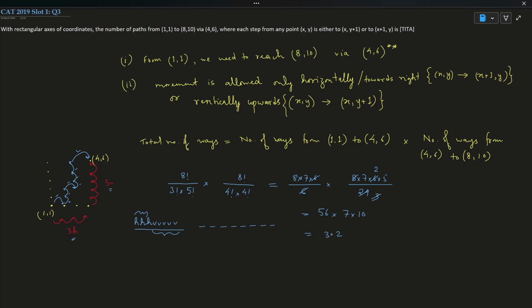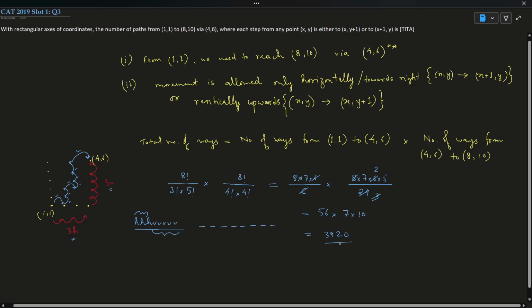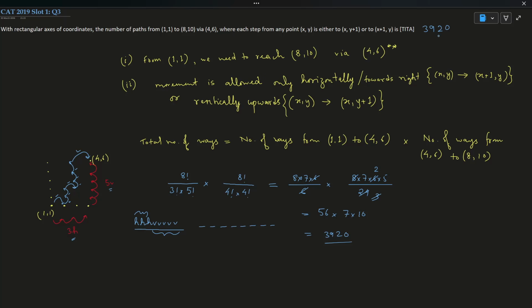That is 3920. The correct answer is 3920. Enter your answer as 3920. Okay, very good question. Let's move on to the next question.